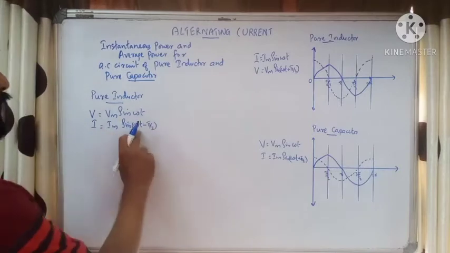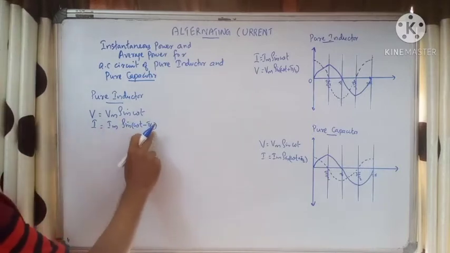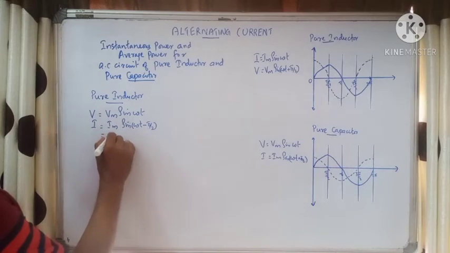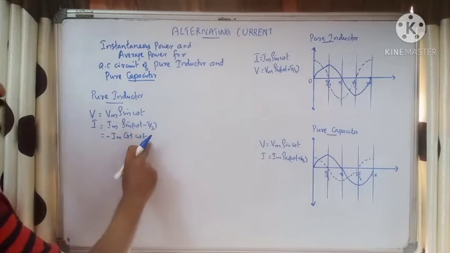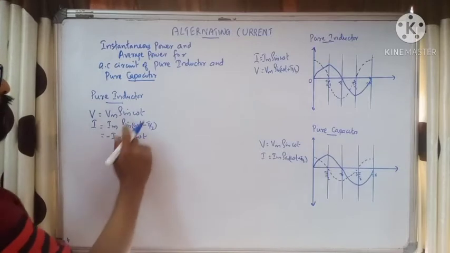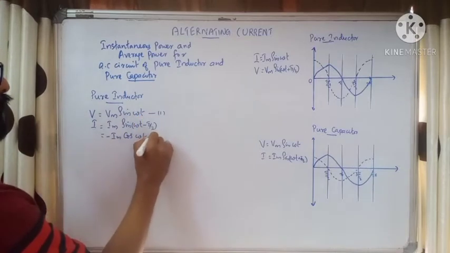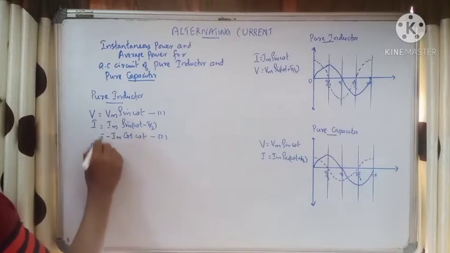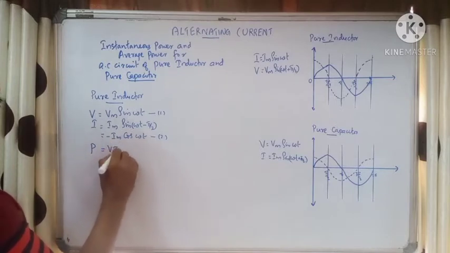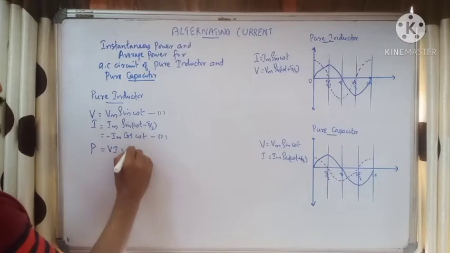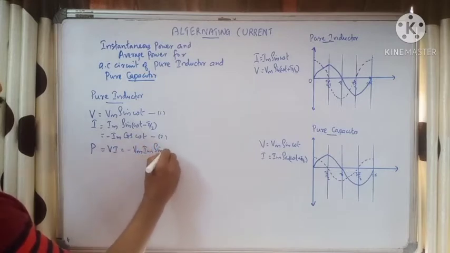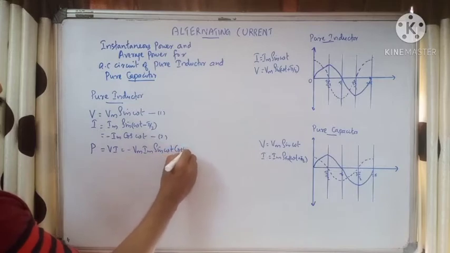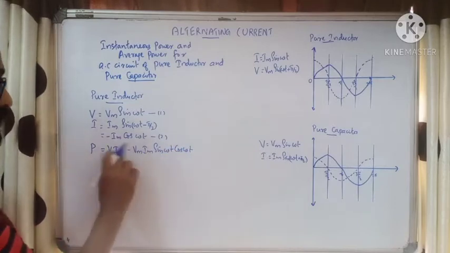Now we know that sin(omega t minus pi by 2) is equal to minus cos omega t, so I is equal to minus Im cos omega t. That we have seen when we derived it in terms of cos. Equation number 1, equation number 2. Then what is instantaneous power? Instantaneous power is equal to V into I. When I multiply, I will get minus Vm Im sin omega t cos omega t. This is instantaneous power.